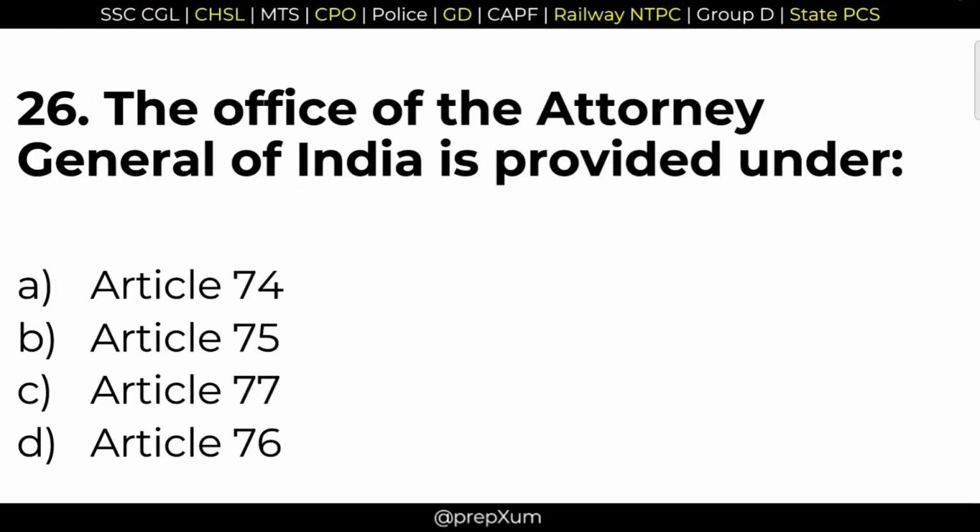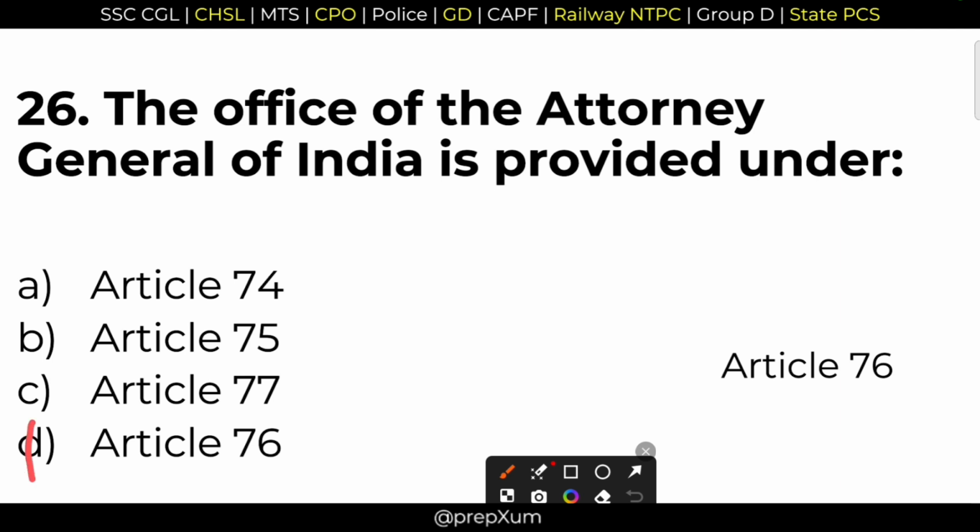26. The office of the Attorney General of India is provided under which article? Option D, Article 76. Article 76 talks about the Attorney General of India. Option D is the correct answer.